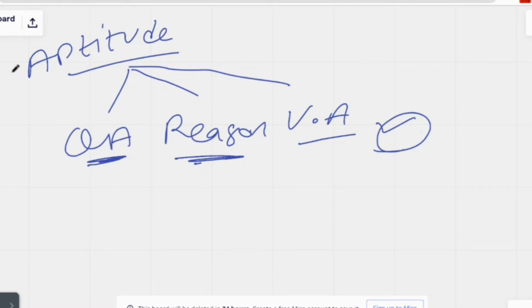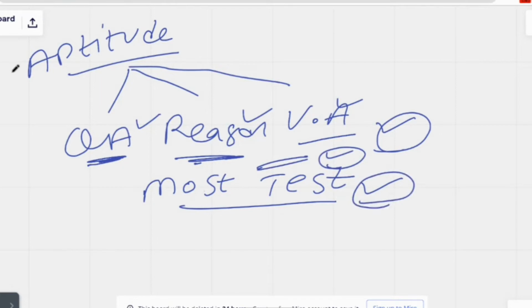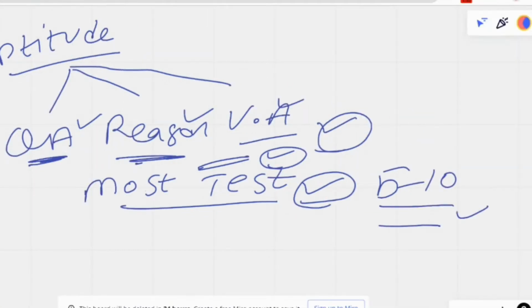So lastly what I can tell you is you need to follow some mock tests. You need to write some mock tests. This is very key. You are preparing well enough from these topics, but how you are utilizing this knowledge matters. If you write these mock tests by yourself, you will understand what your standard is. I very much suggest you write at least 5 to 10 mock tests before attending any placement test.